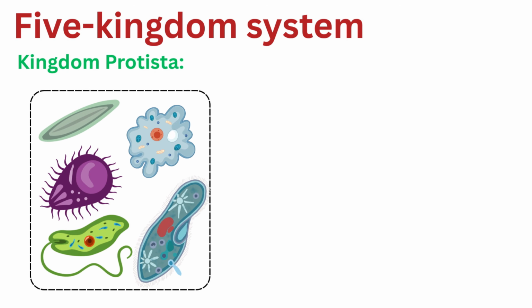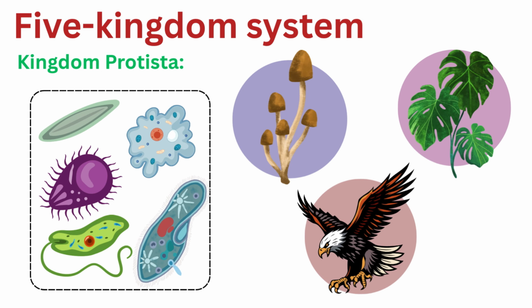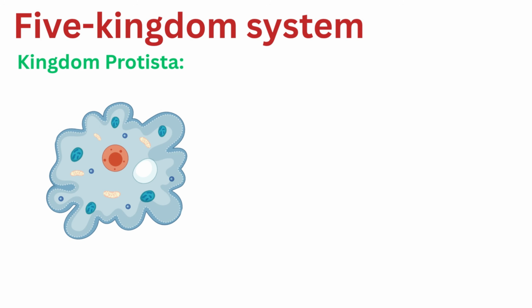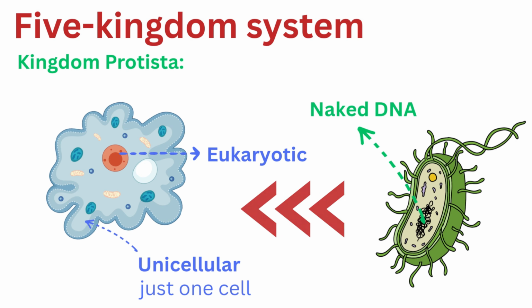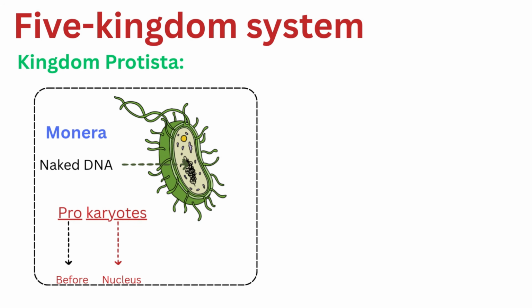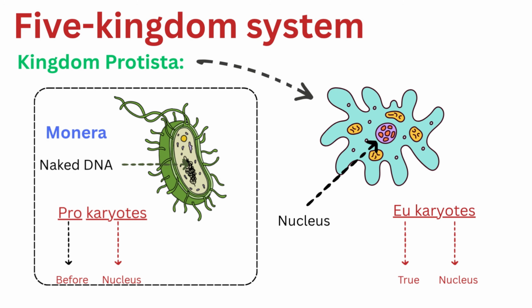This kingdom is often described as the taxonomic biological drawer because it includes eukaryotic organisms that don't quite fit into the fungi, Plantae, or Animalia kingdoms. Protists are a diverse group of primarily unicellular, eukaryotic organisms. They represent a significant evolutionary step because they are the first organisms to possess a true nucleus and membrane-bound organelles. Unlike the monerans we just saw, protists have complex cells with a defined nucleus and membrane-bound organelles like mitochondria.